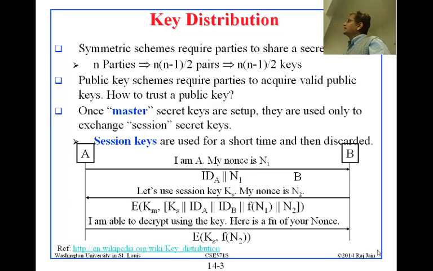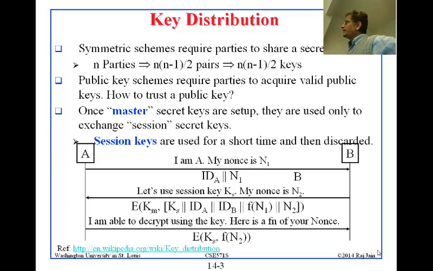There are two kinds of keys, master keys and session keys. We saw a per-message key; similarly, there is a session key. A session key means that for the next 10 minutes, they will use this key. The master key remains the same, maybe for a very long time, maybe good for 3 months, but the session keys are for a few minutes. This is how you do it.